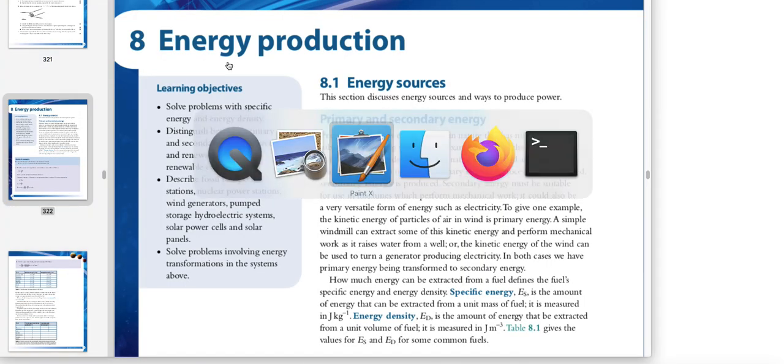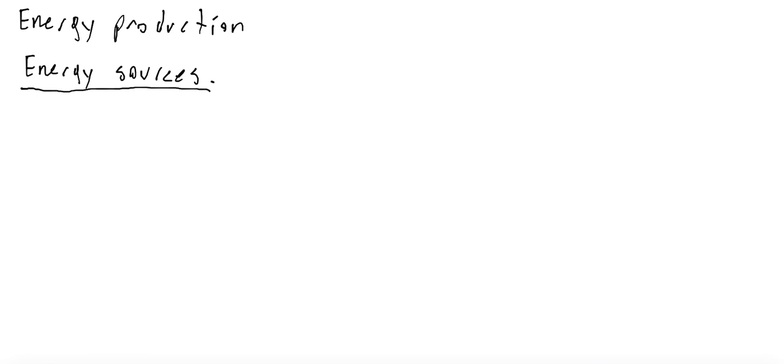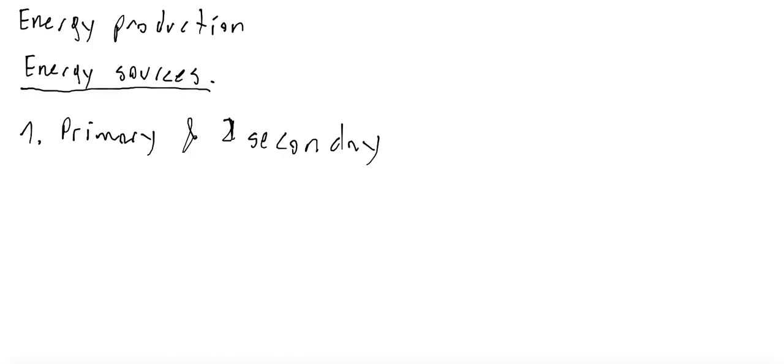First of all, you have to distinguish between primary and secondary sources, so you can write first point, primary and secondary sources. What is a primary source? A primary source is a source of energy which is natural. The best example of a primary source is the sun. The sun gives us pure natural energy.